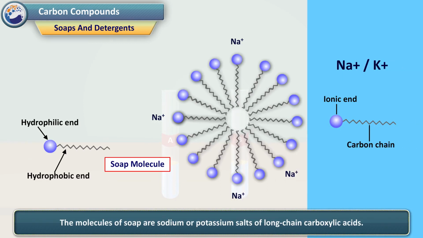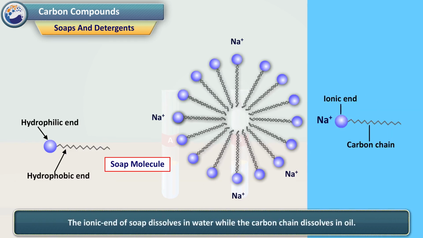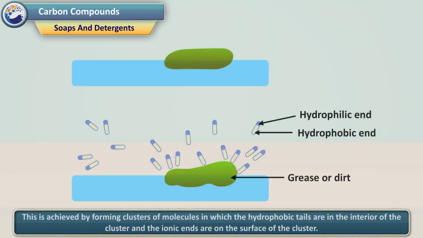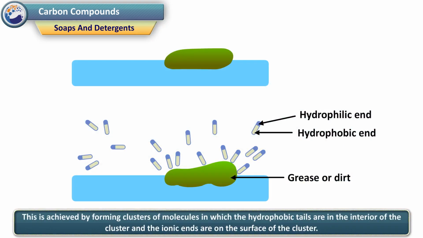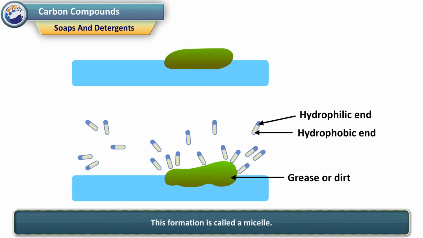The molecules of soap are sodium or potassium salts of long-chain carboxylic acids. The ionic end of soap dissolves in water while the carbon chain dissolves in oil. This is achieved by forming clusters of molecules in which the hydrophobic tails are in the interior of the cluster and the ionic ends are on the surface of the cluster. This formation is called a micelle.